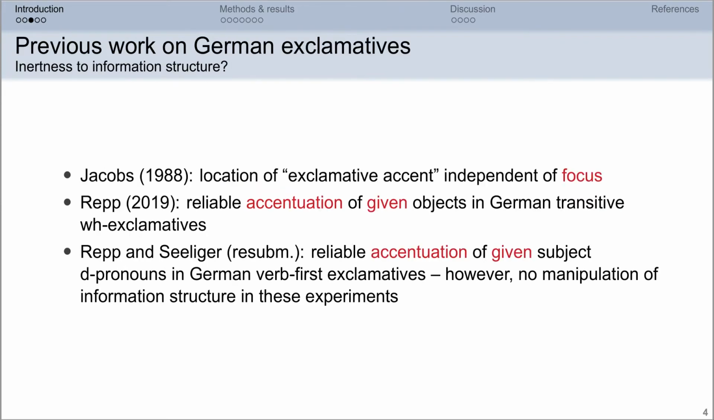Previous work on exclamatives in German suggests that exclamatives, when compared to assertions, are inert when it comes to the marking of given information. For example, Jacobs 1988 claims that the location of the so-called exclamative accent is independent of focus marking. Furthermore, Repp 2019 found given objects to be reliably accented in exclamatives, and we found in a series of experiments that are reported in an upcoming article that subject D pronouns, such as der in example number 1, are quite frequently accented even though they are always given.